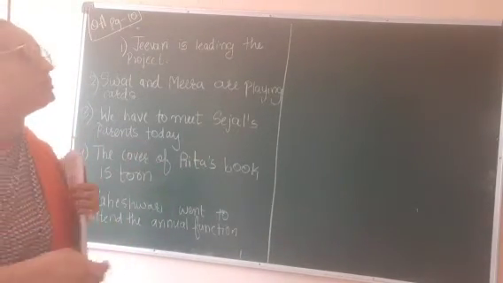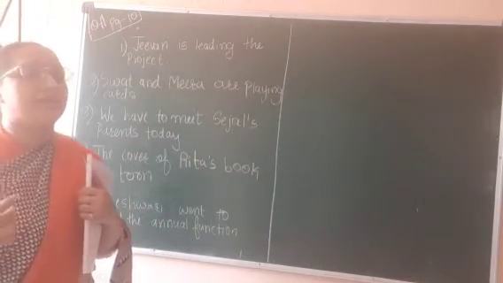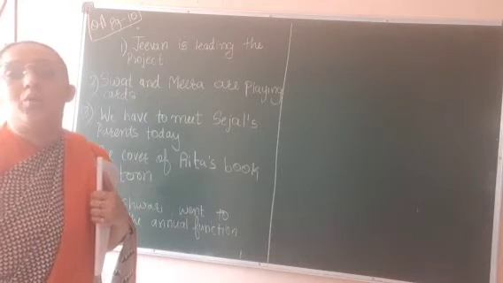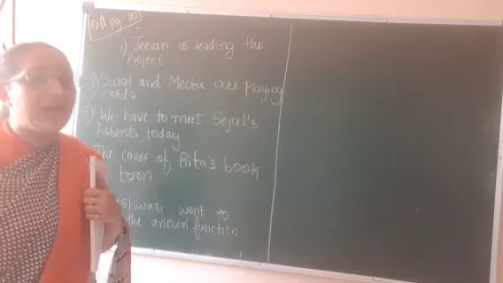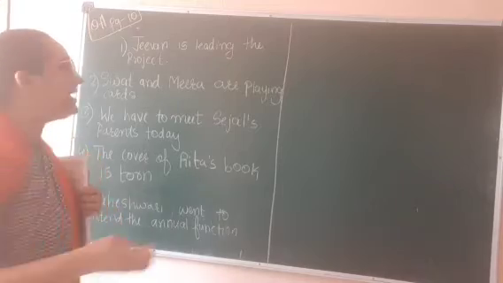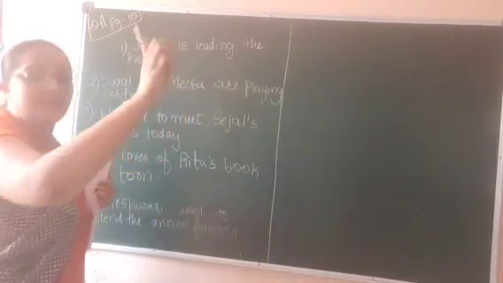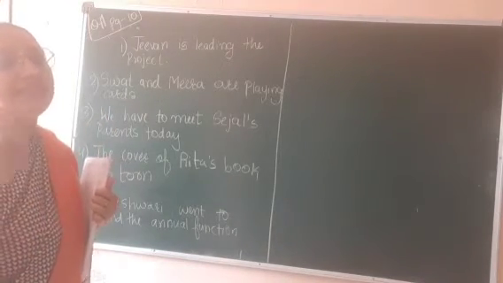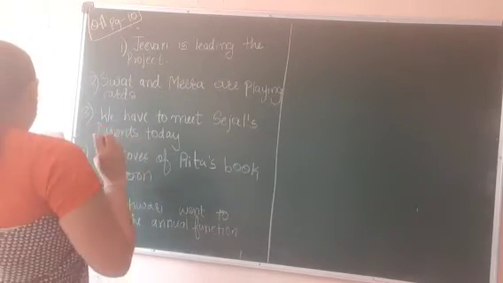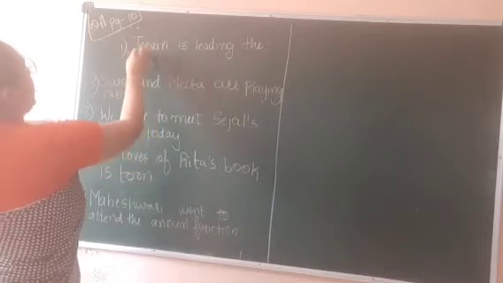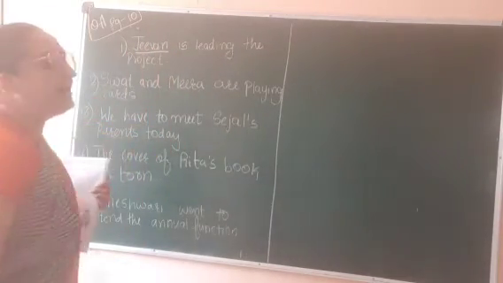Now as I told you, Jeevan is leading the project. The action is done by whom? Here in this sentence, who has done the action? Jeevan has done the action. So Jeevan is a subject, right? So subject is equal to nominative case. So here Jeevan will be nominative case. So we will underline it.